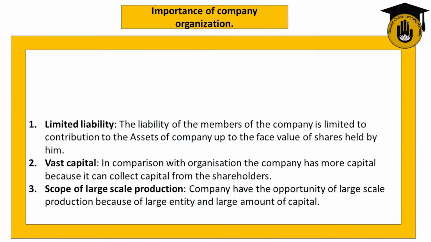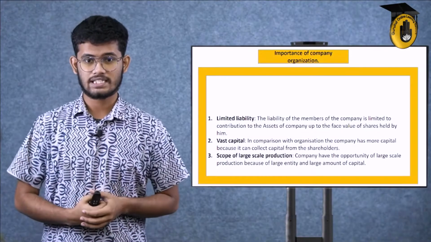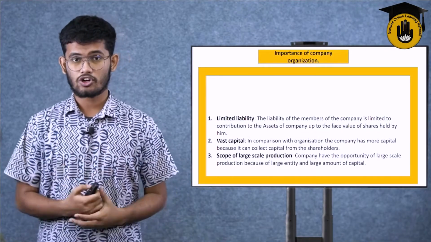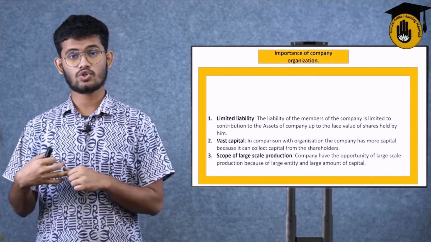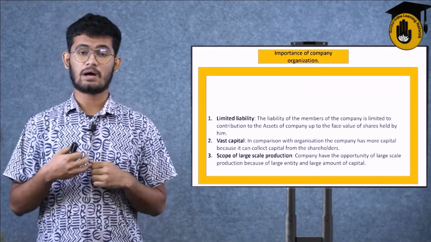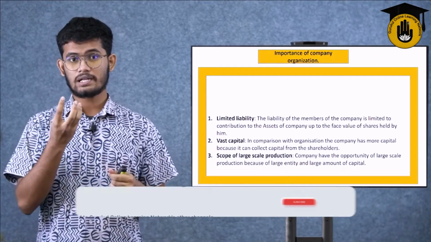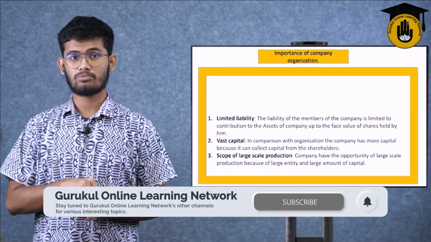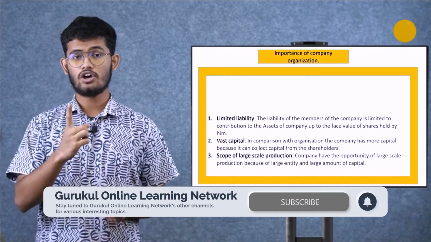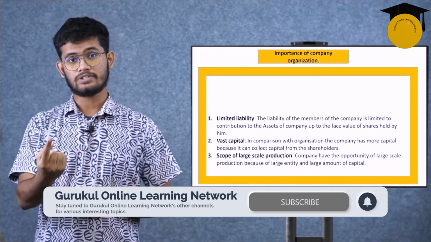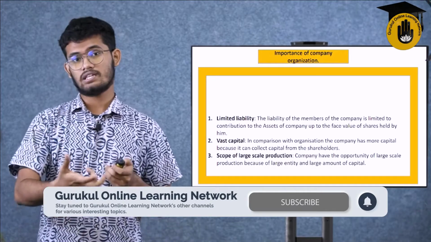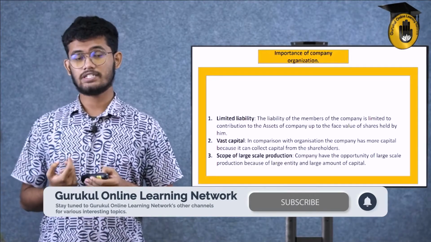Vast capital. In comparison with other organizations, the company has more capital because it can collect capital from the shareholders. So, which are the organizations? Business organizations like the sole proprietorship, a partnership business. In here, there are a limited or certain number of people. In sole proprietorship, there is only one man. The amount he is paying, that is the capital. The amount he is taking, that is the liability or the losses.